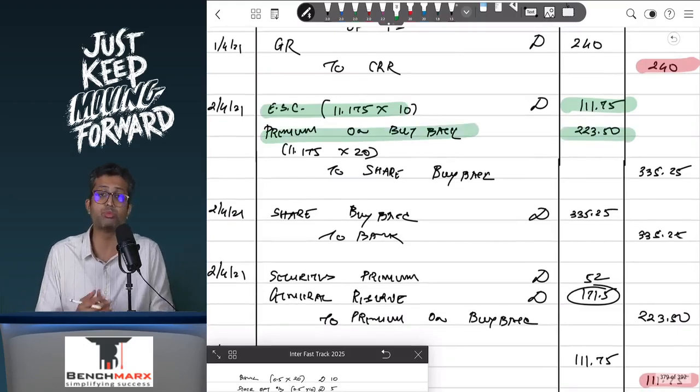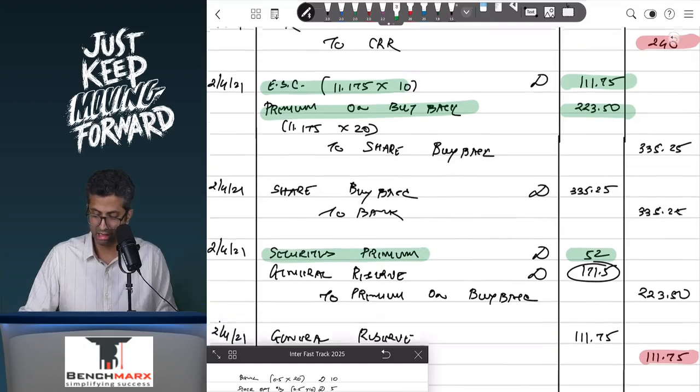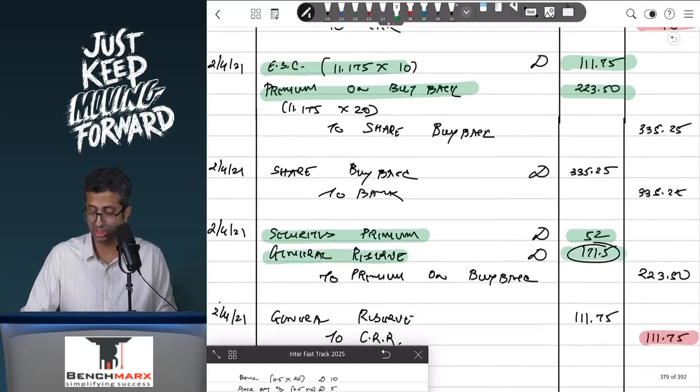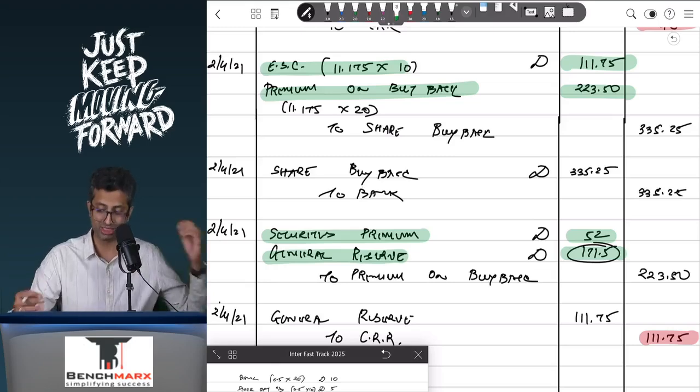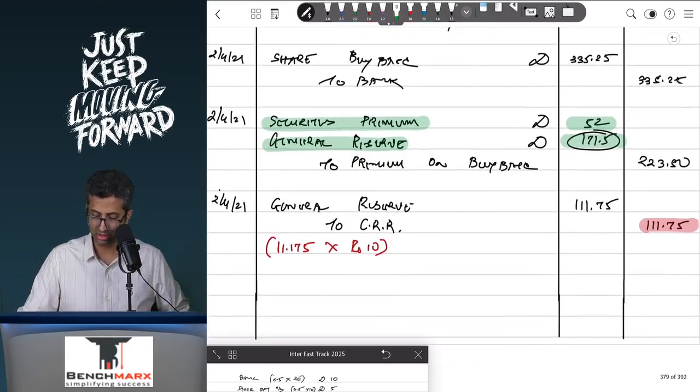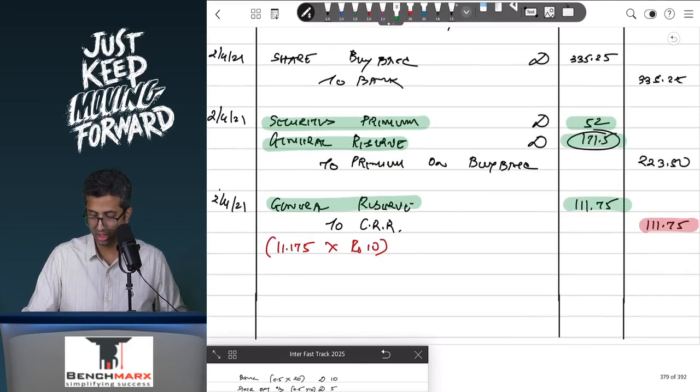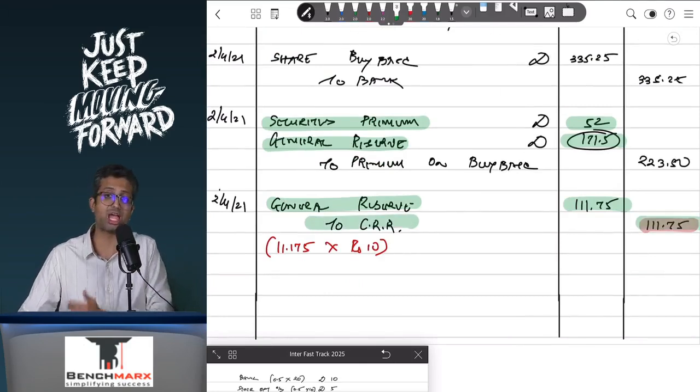Now this premium will first be utilized from the balance, if any, in the securities premium, which is the remaining 52 balance, and excess, if any, will be adjusted against the general reserve to premium on buyback, and then you will have to figure out how much to transfer to CRR. Well, transfer to CRR is the shares bought back, that is 11.175 into 10. So this is 111.75 will be transferred from the general reserve to CRR, and if required, you will prepare the balance sheet for this separately.